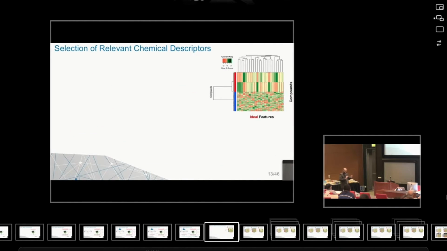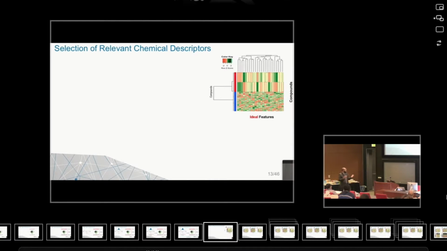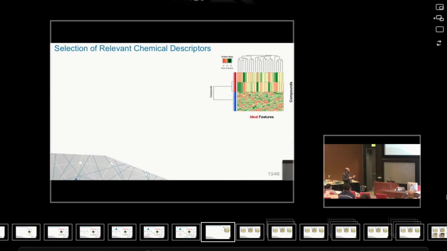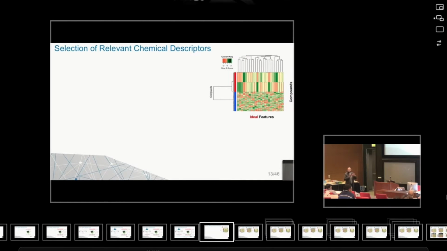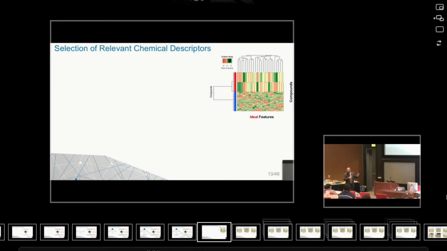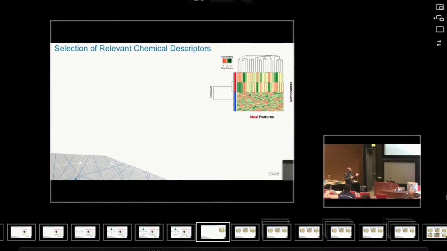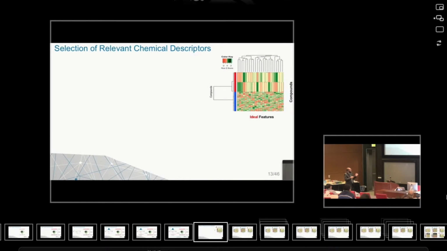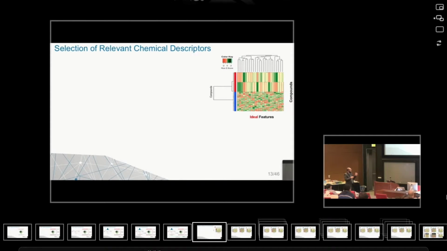So let me show you here the effect of feature selection on the problem of virtual screening. Now, this is an ideal scenario. It is not an actual one. What I'm showing you here, I went to one of the existing high-throughput screening assays. We took the top 50 compounds reported to be active, and the other 50 which are found to be inactive.